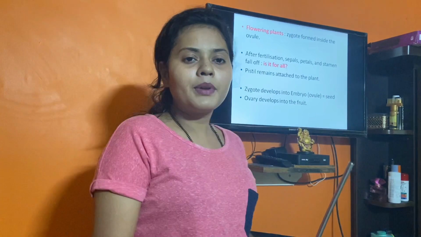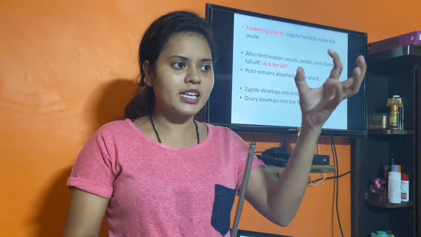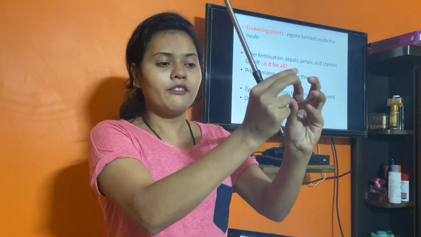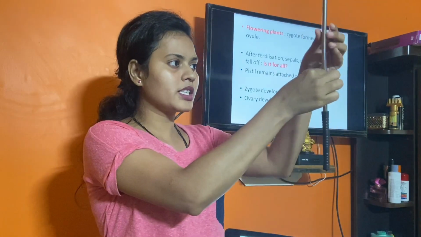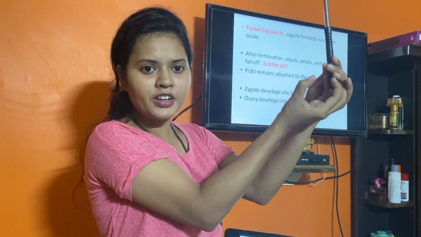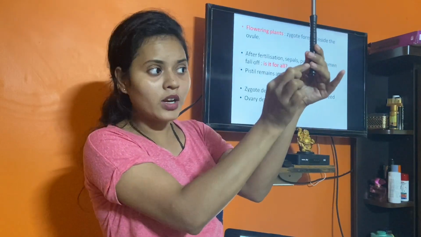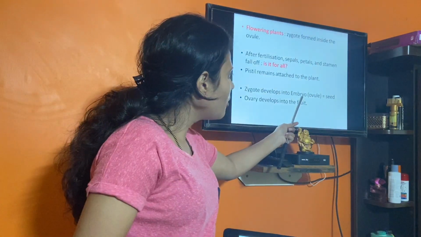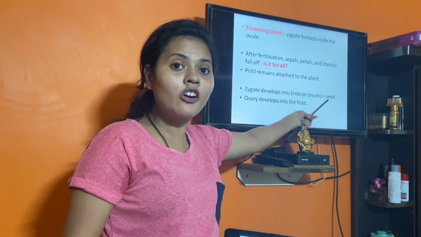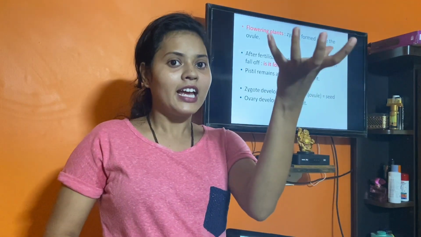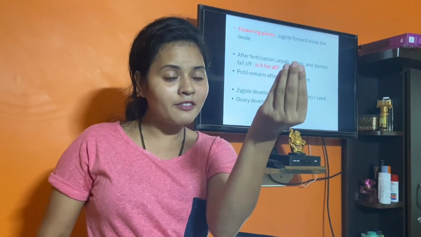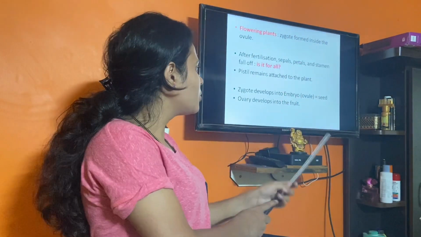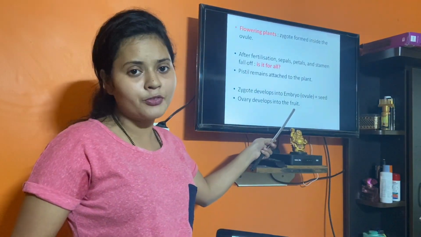Now in the case of flowering plants, the zygote has formed and is giving rise to an embryo. Suppose the lower part is the ovary. In the ovary there will be an ovule, and in the ovule there is the embryo. So the ovule with the embryo leads to formation of the seed. The entire ovary will form into the fruit. So the ovary develops into fruit.